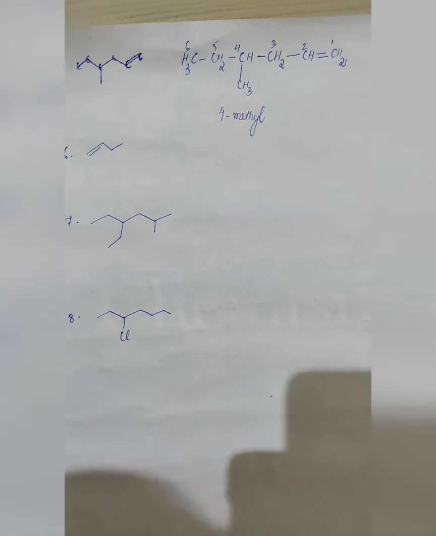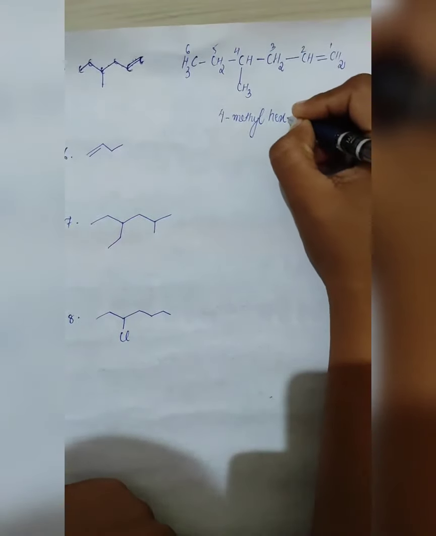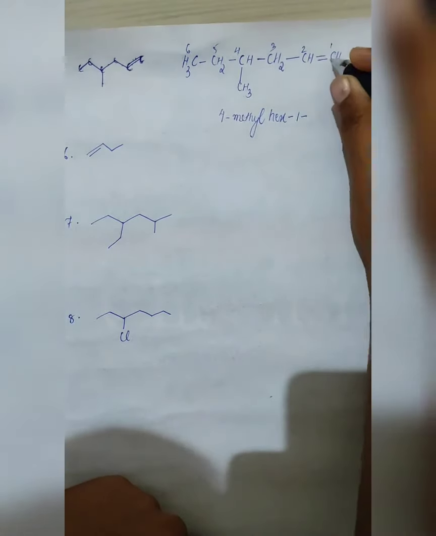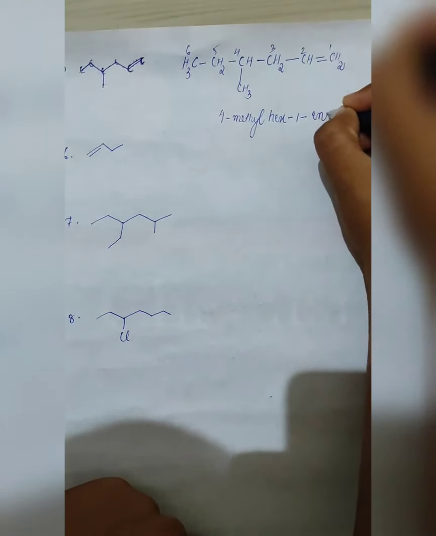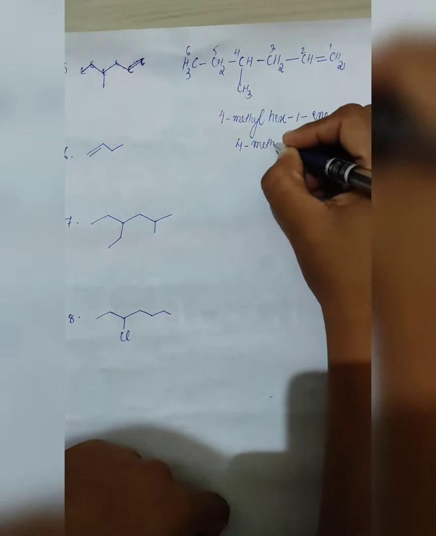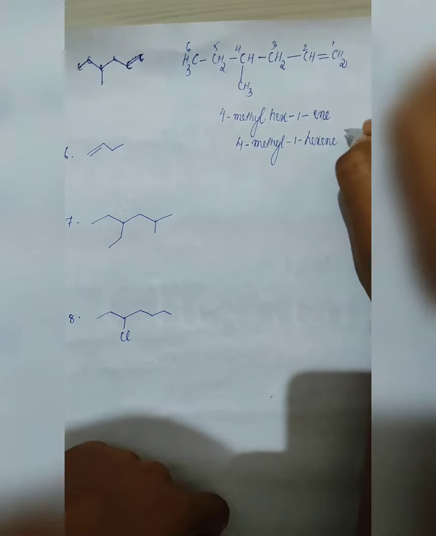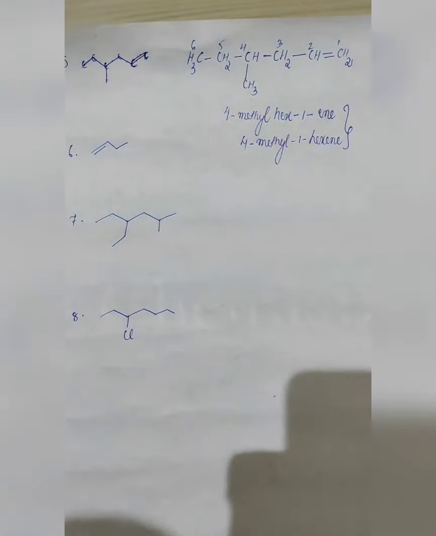In this case, where an alkene is present or in a branched form, when you write down the name of the carbon chain, it will be written only in this manner: HEX, hex, followed by naming the alkene group, that is, the number is given as 1 and it will be named as ENE. Or this one can also be written as 4-methyl-1-hexene. You can follow any process.